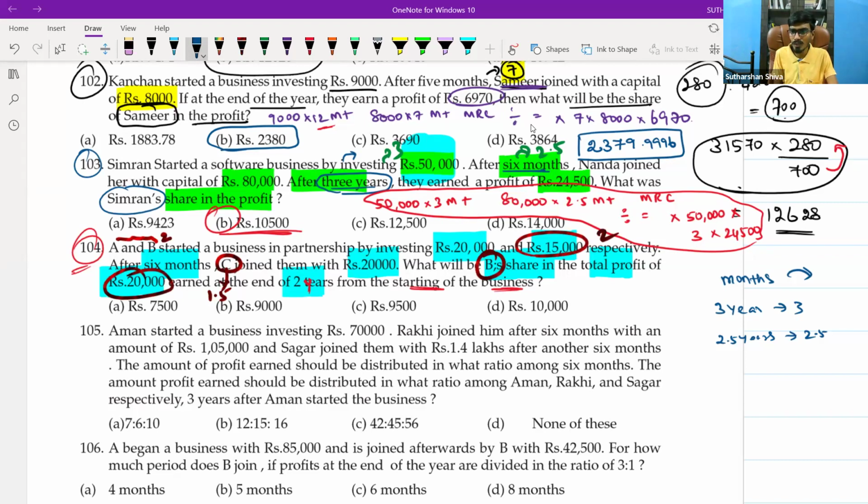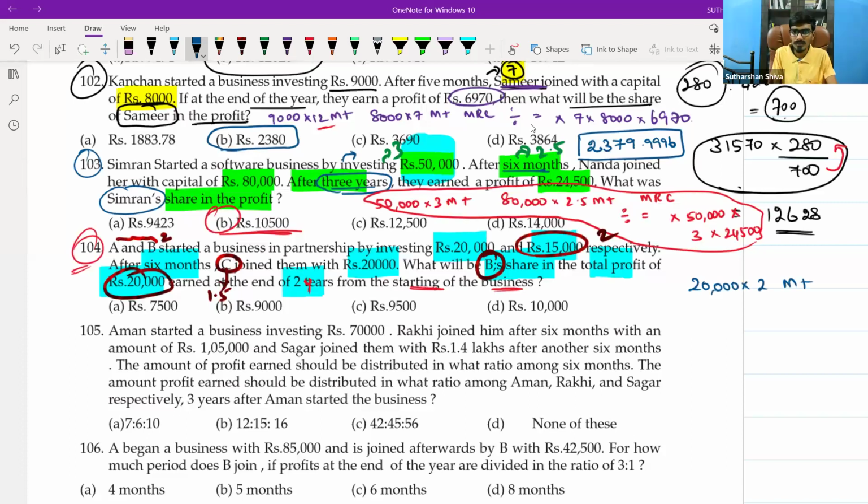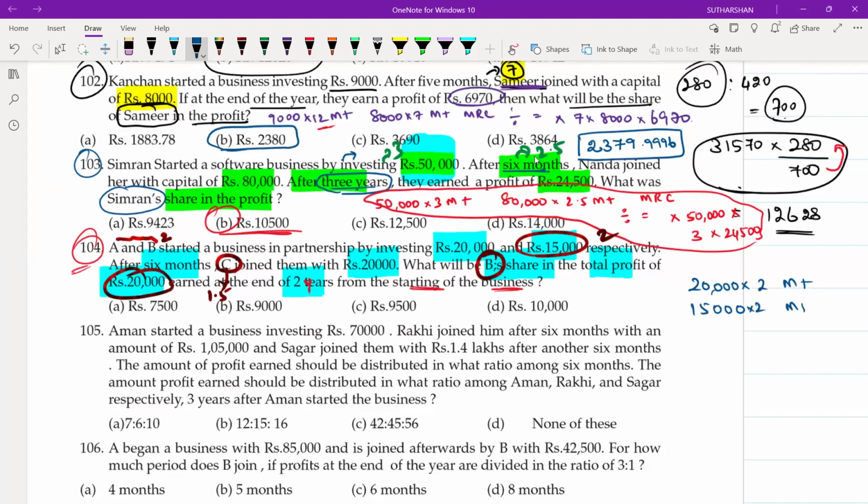What is the trick? You will teach me now. What is the first step I need to do? 20,000 into 2M plus. Then 15,000 into 2M plus. Very good. Then 20,000 into 1.5M plus. Super.